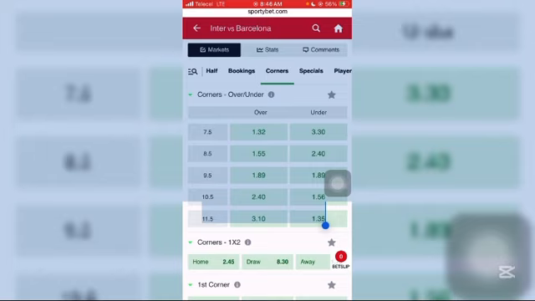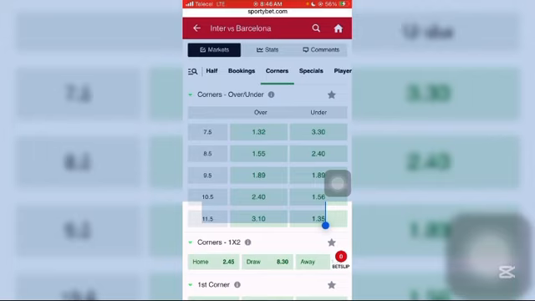They will tell you either the match will surely end over 8.5 corners or under 8.5 corners, and they will surely give you their confidence level so that you know that that particular prediction, either under 8.5 or over 8.5, will surely happen in that particular match.